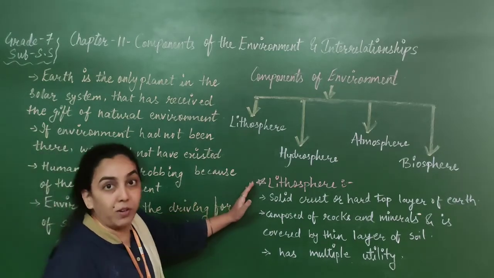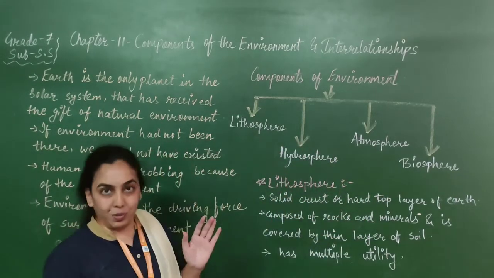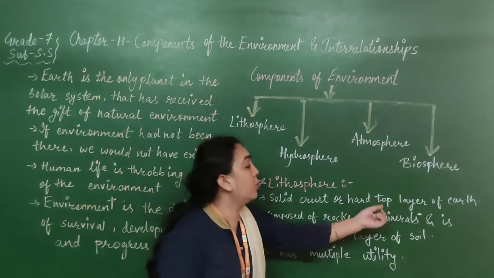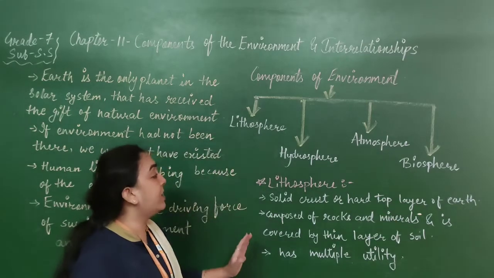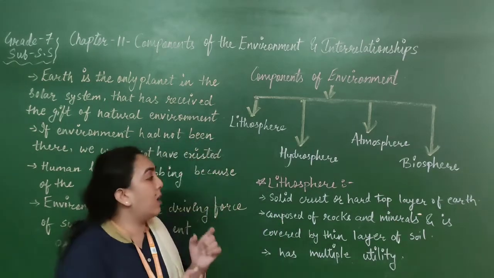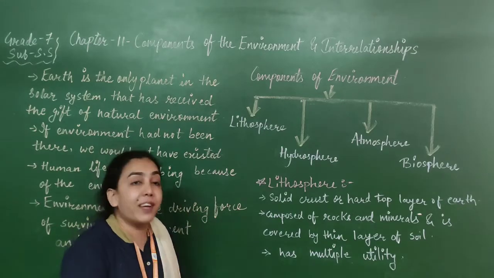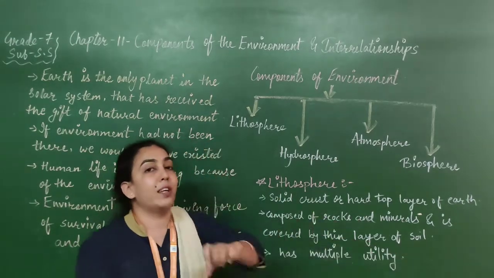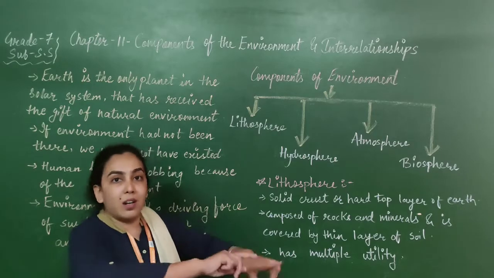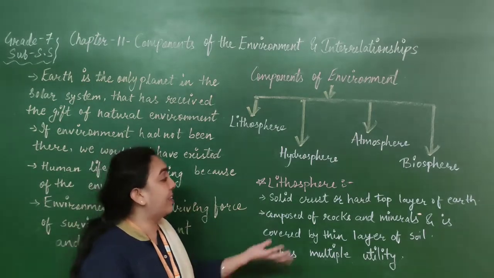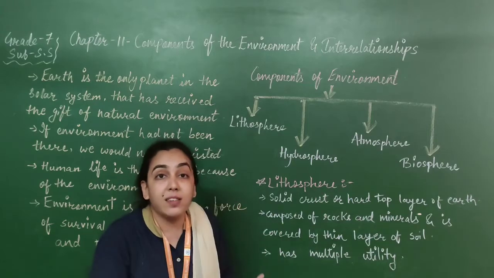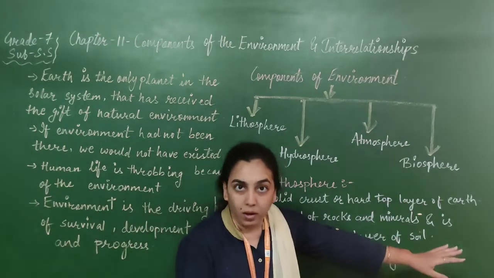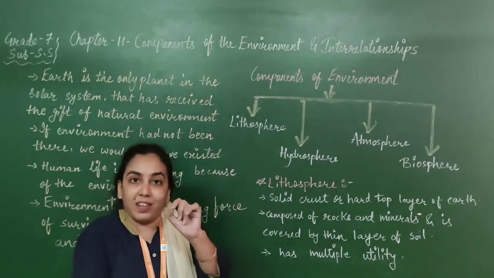First, the lithosphere. One by one we will cover all four spheres. The lithosphere is the solid crust, the hard top layer of the earth, where we live. It is composed of rocks and minerals. If we dig the crust of the earth, what will we find? We will find rocks and minerals. So the lithosphere is the whole layer in which there are many rocks and minerals, and it is covered by a thin layer of soil.